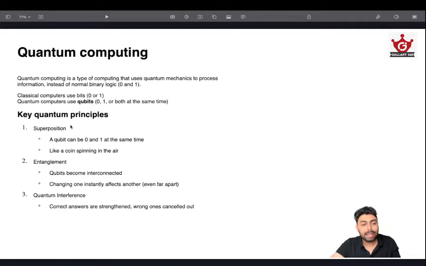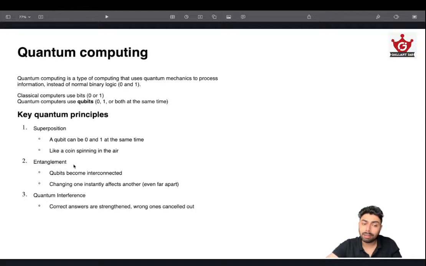So that's the basic idea, and the fundamental thing that allows it is superposition, because a qubit can be at 0 or 1, and this combined state is called superposition. This is one of the key principles of quantum mechanics that is being used in quantum computing.